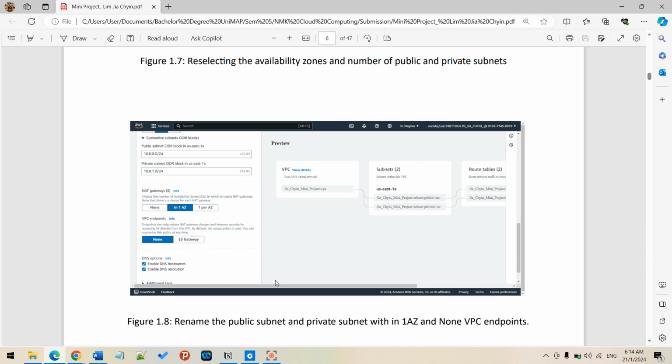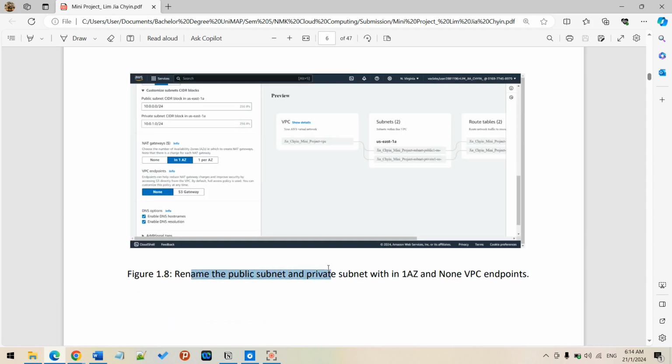DNS is the most important thing, the domain name system, which converts names like google.com to an address like 8.8.8.8. Like I mentioned, I will tick none for VPC endpoint.